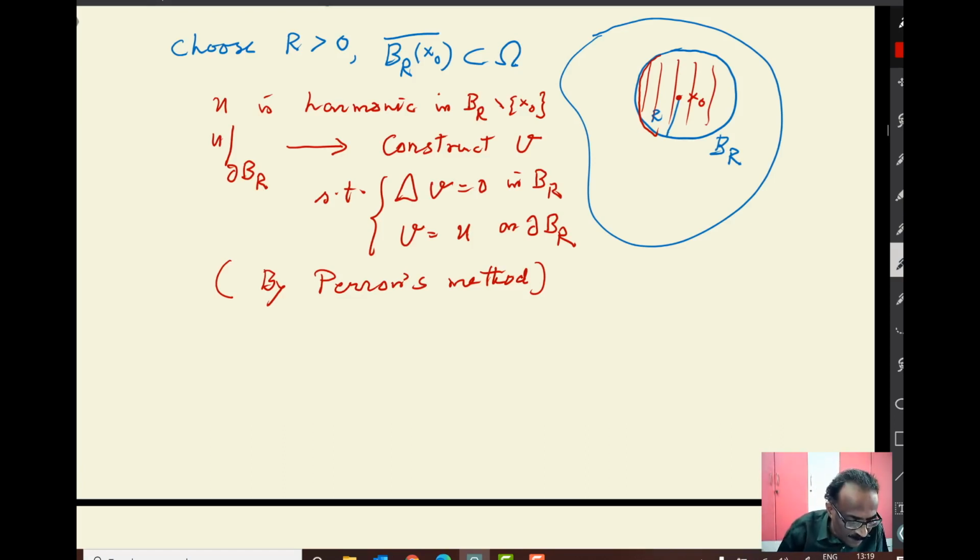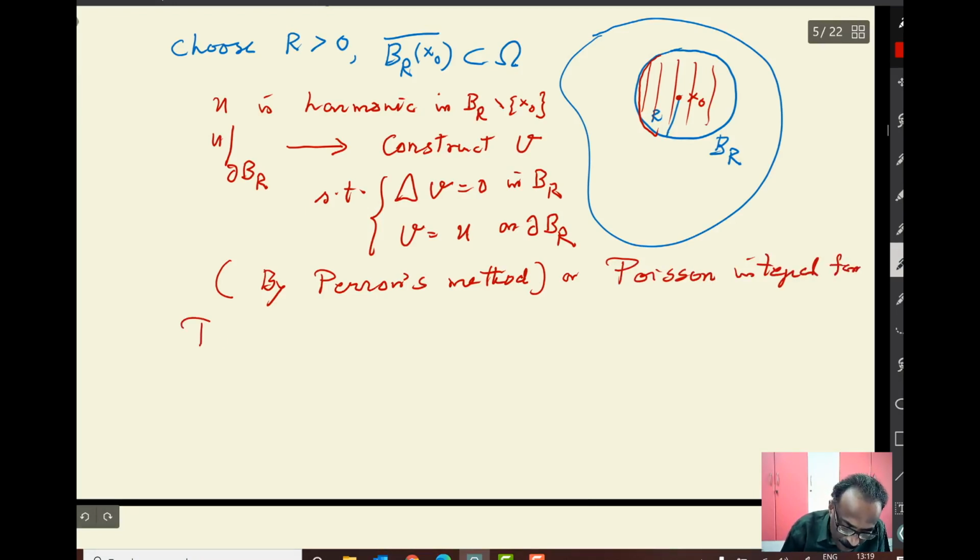Like the Poisson integral formula. So you have studied Perron's method or the Poisson integral formula. Now define w equal to u minus v.